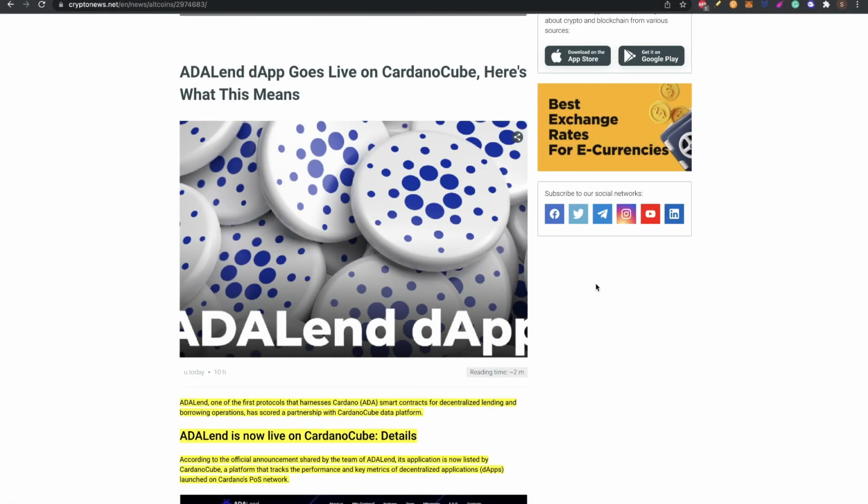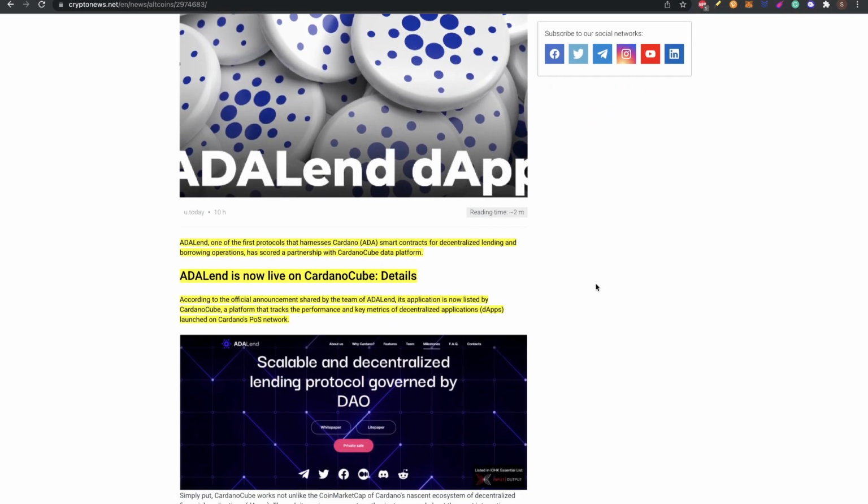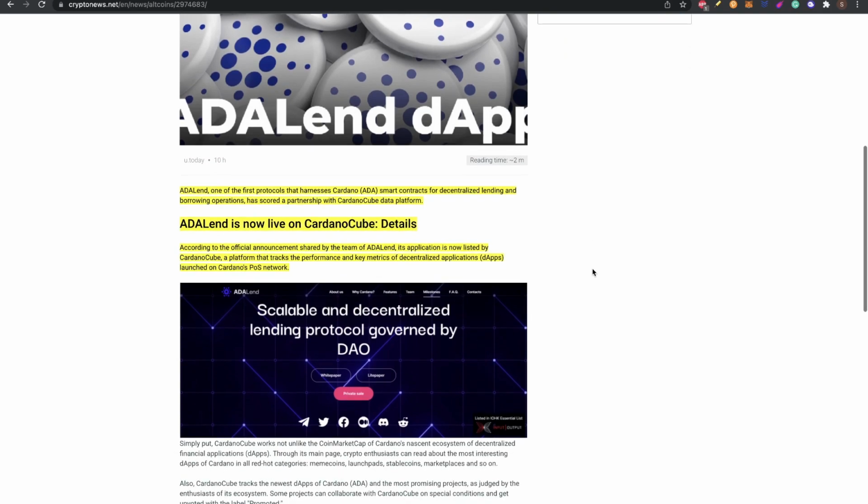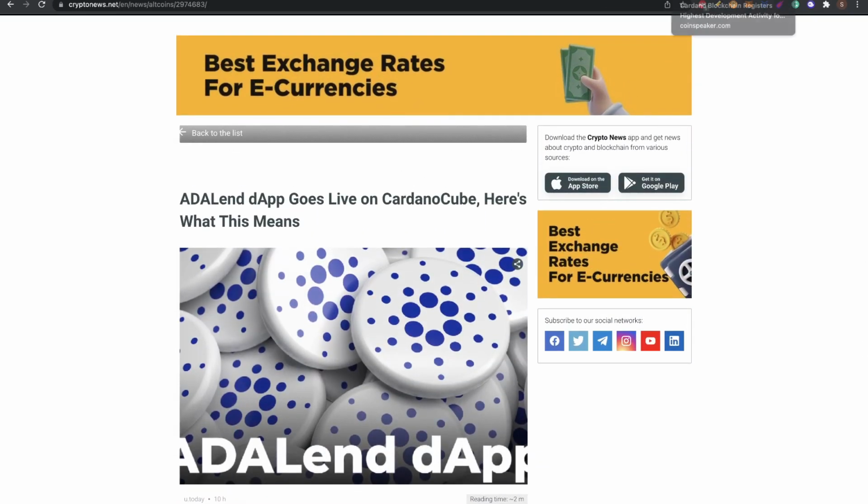In another news, the ADA DApp goes live on Cardano Cube, and here's what this means. ADA is one of the first protocols that uses Cardano smart contracts for decentralized lending and borrowing operations, and has scored a partnership with the Cardano Cube data platform. According to the official announcement shared by the team of ADA, its application is now listed by Cardano Cube, a platform that tracks the performance and key metrics of the decentralized applications launched on Cardano's proof-of-stake network. So this is great. More adoption for Cardano DApps and ecosystem.